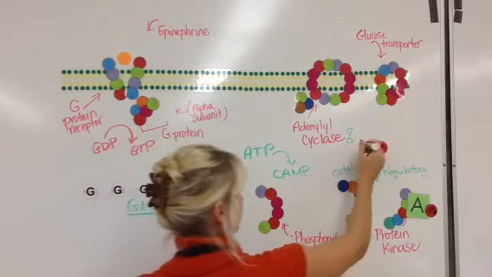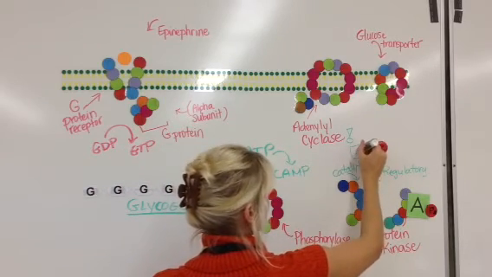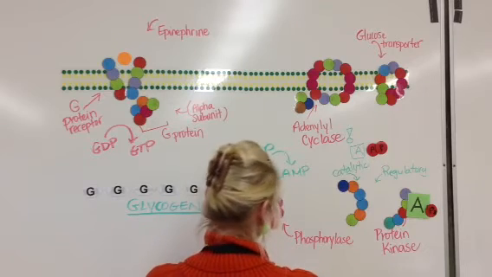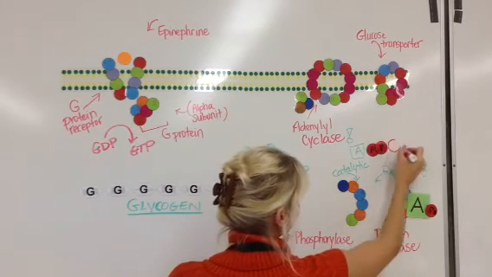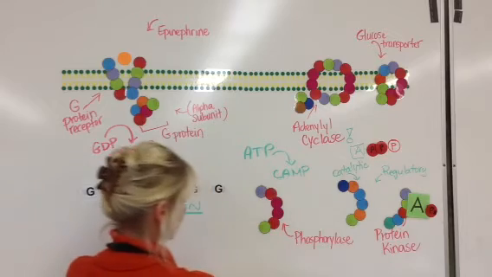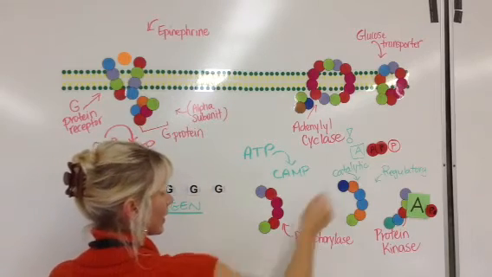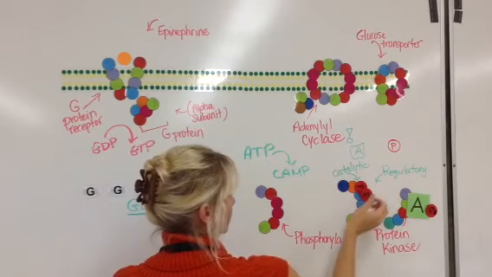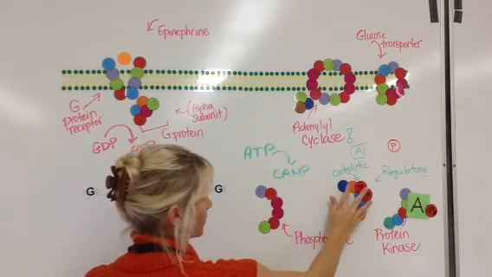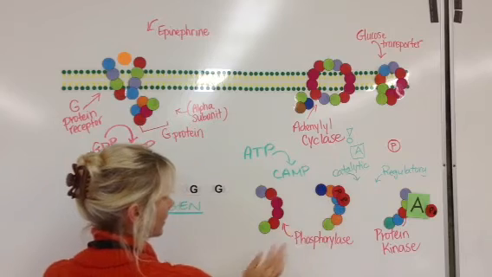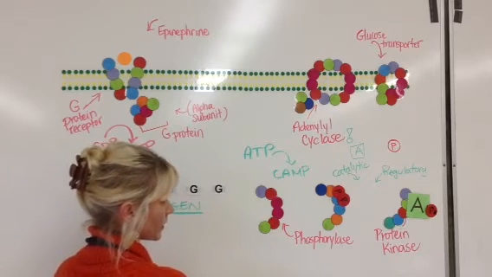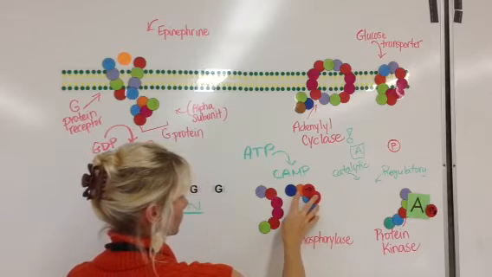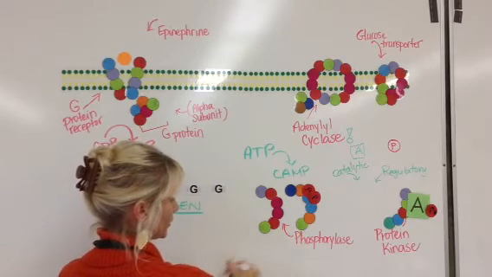And it will actually interact with, imagine there's another A here, another ATP molecule and will receive a phosphorylation. So it's going to pick up those phosphate groups. And now we say that the protein kinase is activated. And so the protein kinase, its job is simply to do a phosphorylation reaction.